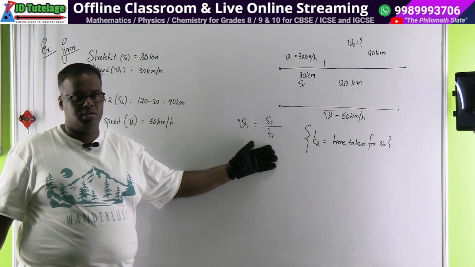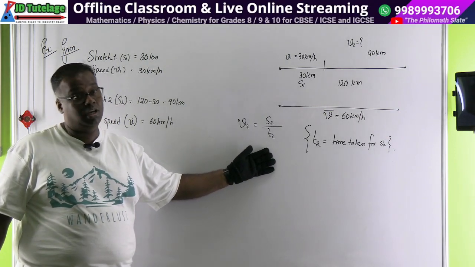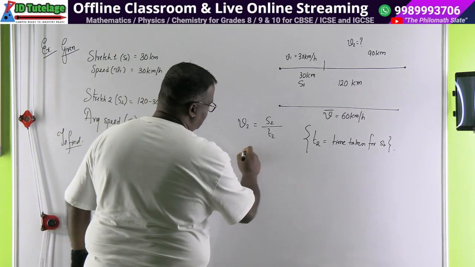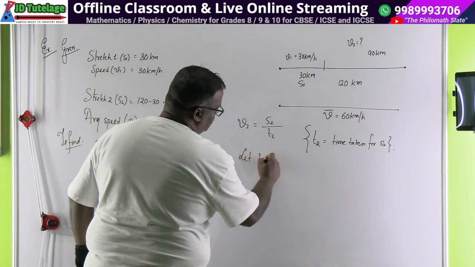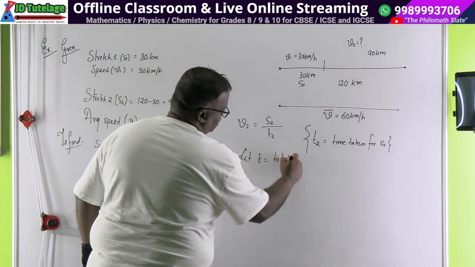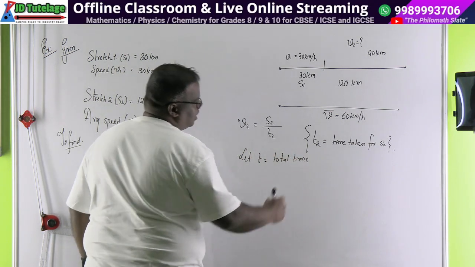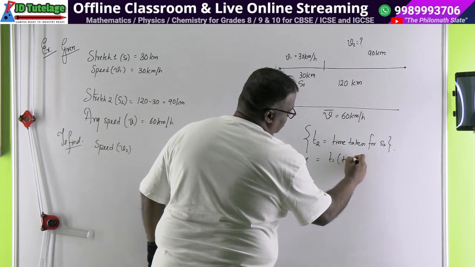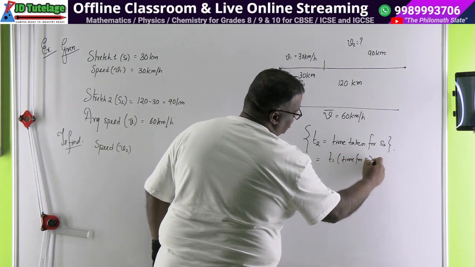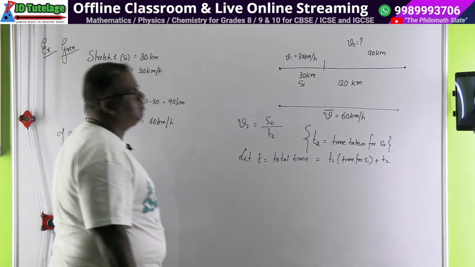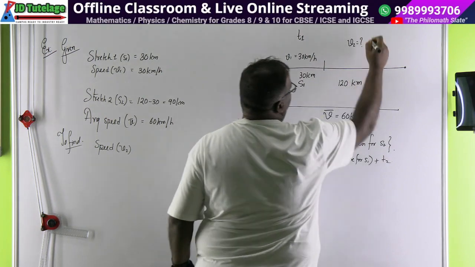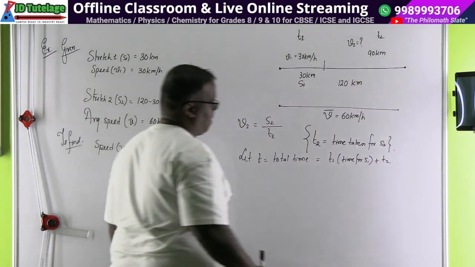You have to find it. So let T be total time, and total time is equal to T1, time for S1, plus T2. Total time means you will require some time here T1 and some time here as T2.